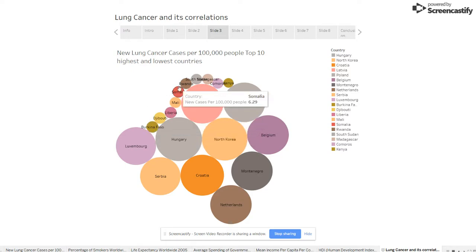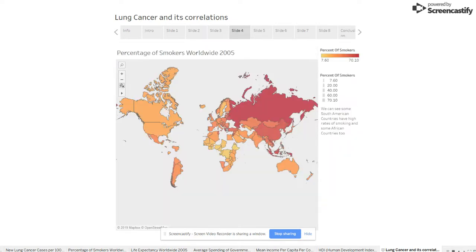Again, we see all African countries have a low incidence rate of lung cancer compared to the European countries. All European countries have a high rate. For example, Hungary, 101. North Korea is an exception to the European countries. It's not a European country.